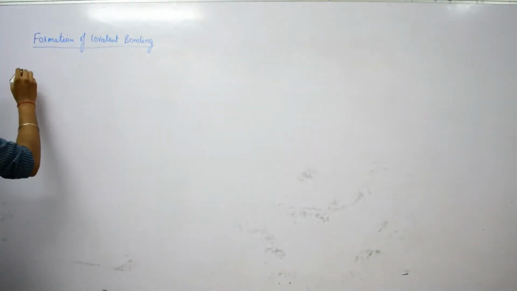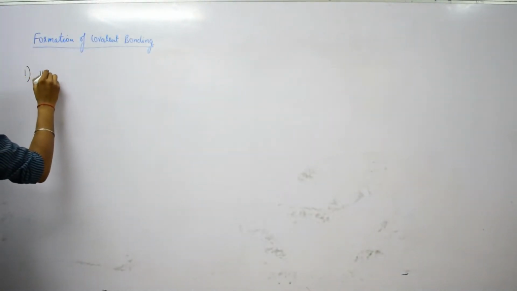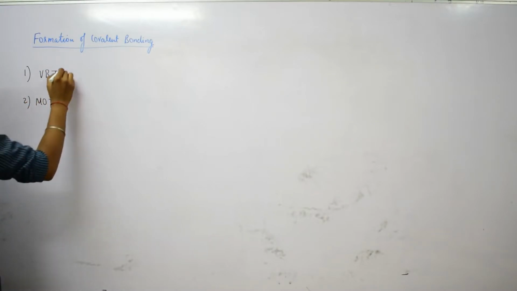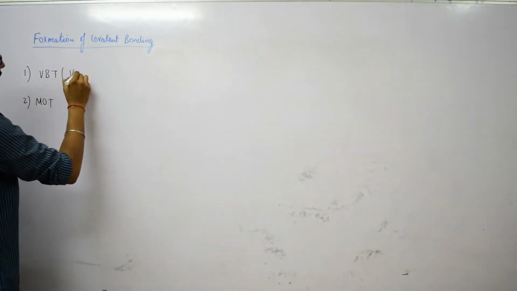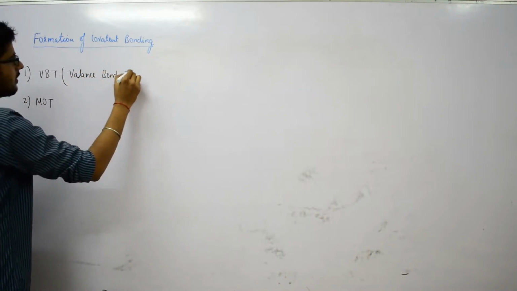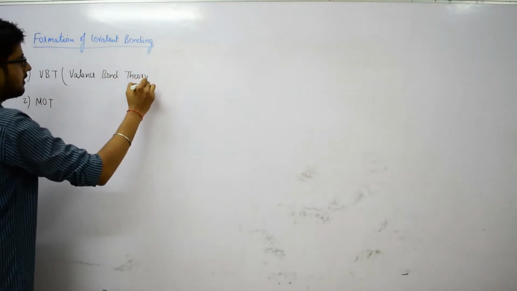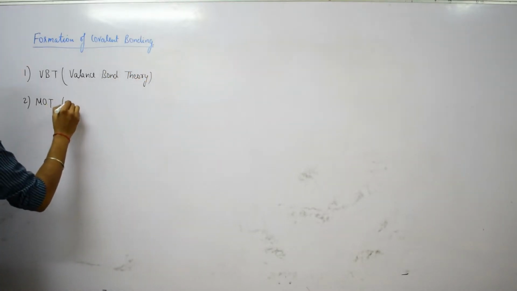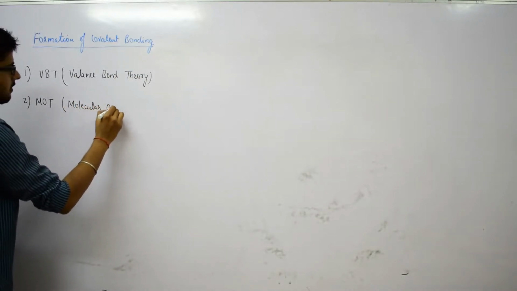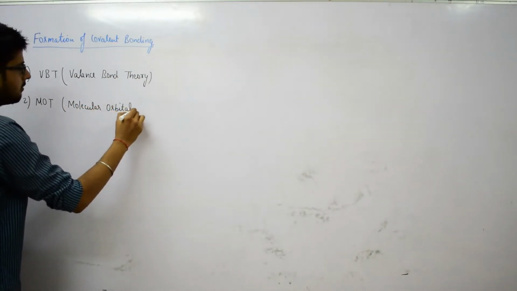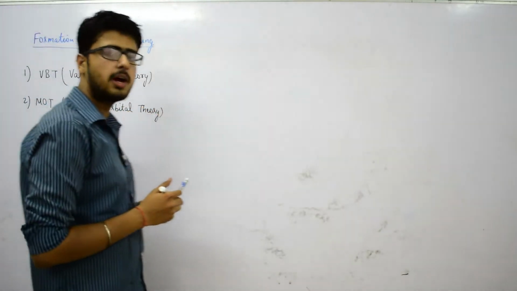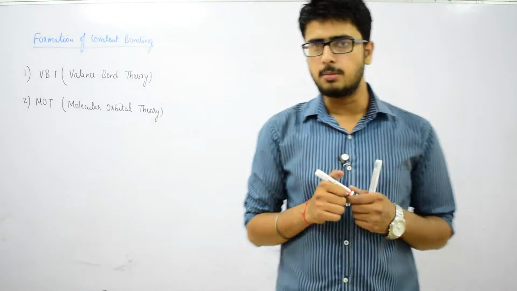So, we have to discuss two points. The first one is VBT, valence bond theory, and the second one is MOT, molecular orbital theory.